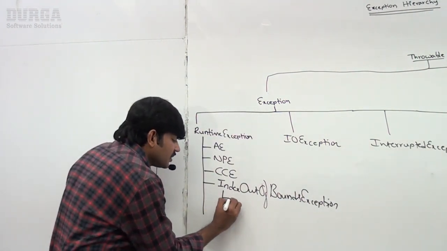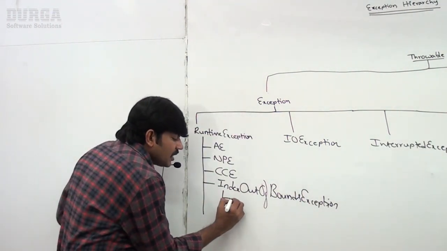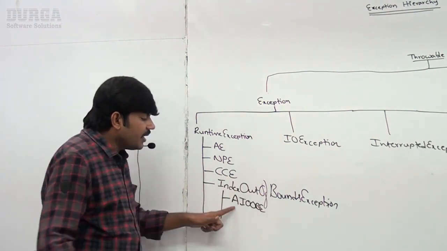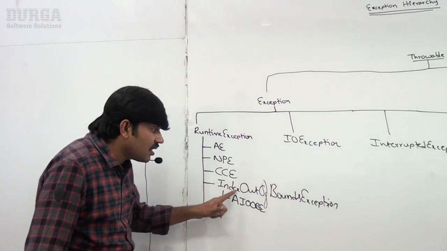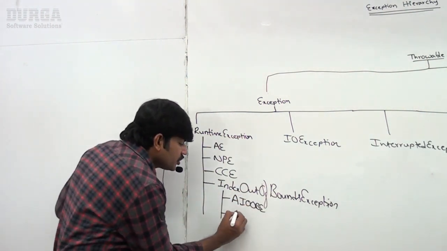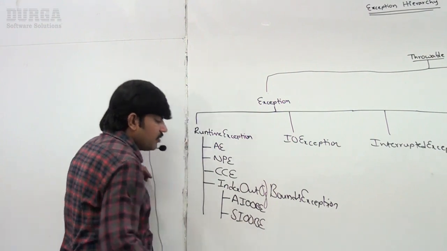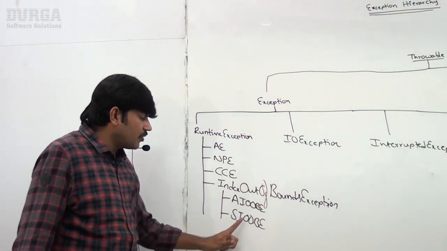Further child classes are ArrayIndexOutOfBoundsException and StringIndexOutOfBoundsException, which are children of IndexOutOfBoundsException.